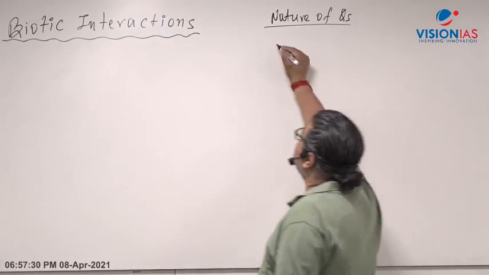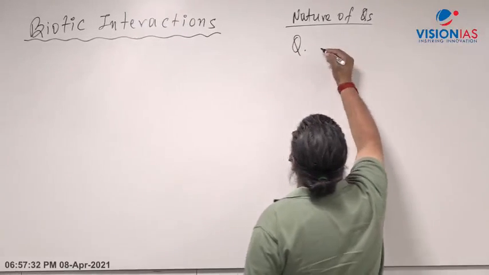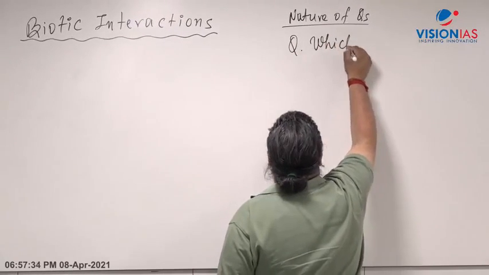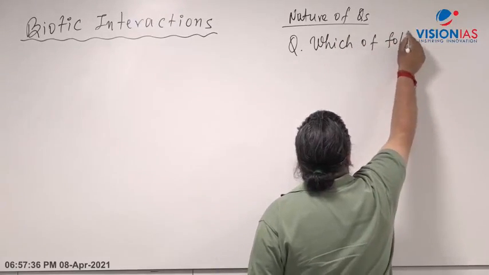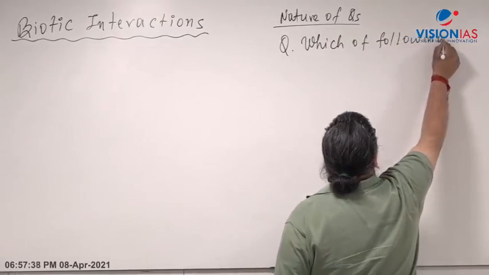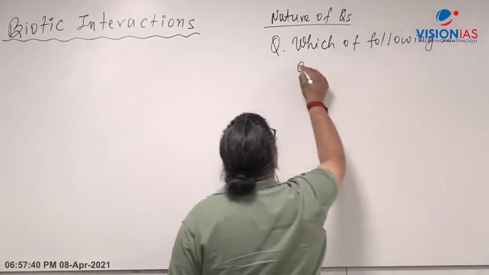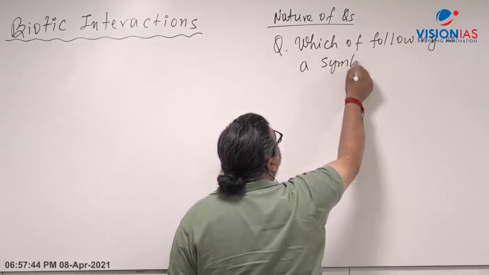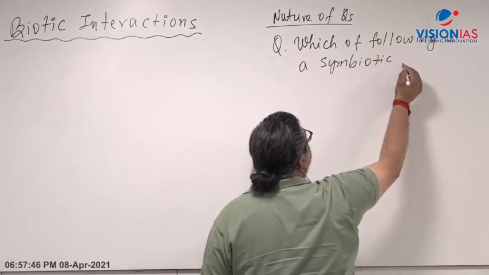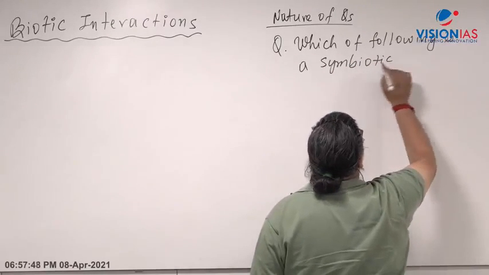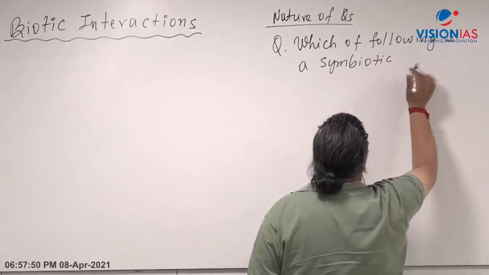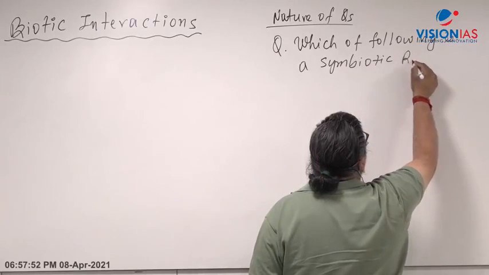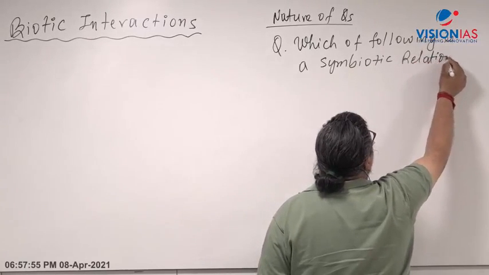Let's consider one question: which of the following is a symbiotic relationship?